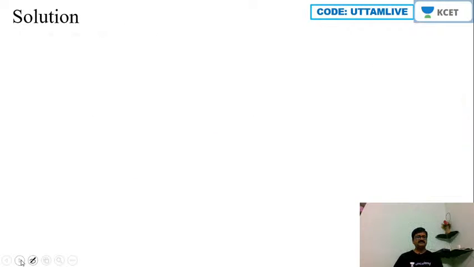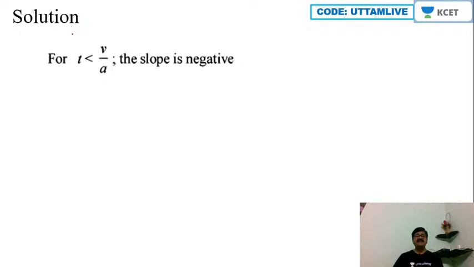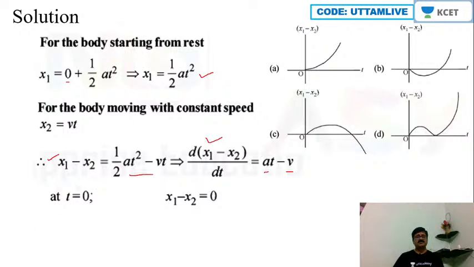Okay. Secondly, for t less than v by a. So if I take t less than v by a, the slope is negative. Now let me just go back to this particular equation. As you can see, d by dt of x1 minus x2 will give you the slope, no? dy by dx is called the slope of the graph, no? So for the xt graph, dx by dt is going to be the slope of the graph.